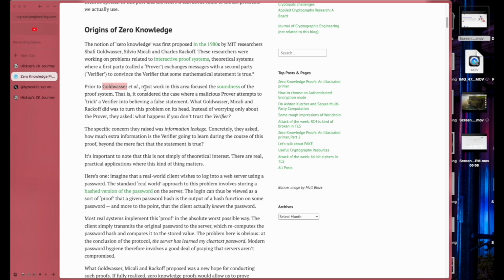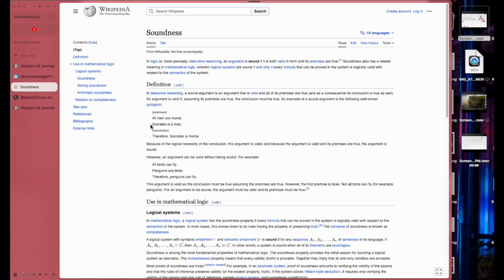Prior to Goldwasser, most work in this area focused on the soundness of the proof system. What does that even mean? I actually don't know what that means. Let's see.